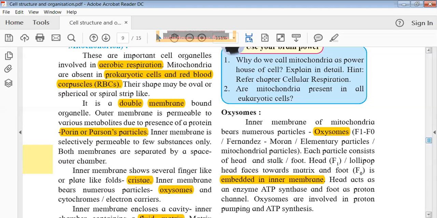Acetylation of pyruvate is an important process which takes place in the periplasmic space of the mitochondria. It forms the basis of the entire Krebs cycle. Before the Krebs cycle starts, there is an important stage that must happen. If it does not happen, there will be no further processing, and this particular step is called acetylation of pyruvate.